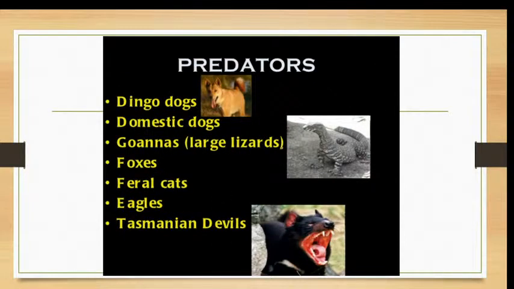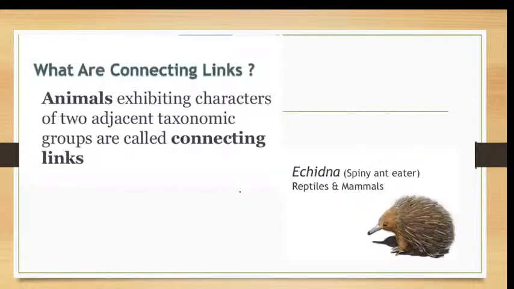Then these are the common predators of echidna. The common predators are dogs, of course: the domestic dogs, the wild dogs, then the large lizards, fox, cats, eagles, and Tasmanian devils. These are the common predators of this animal. They are attacked by these predators, and of course, with the help of the spur, they attack the predators too.